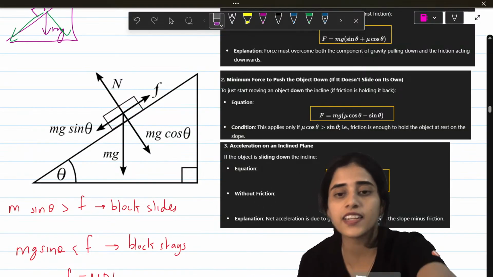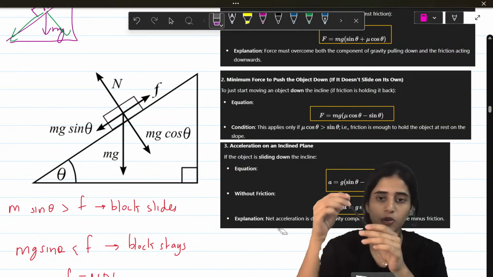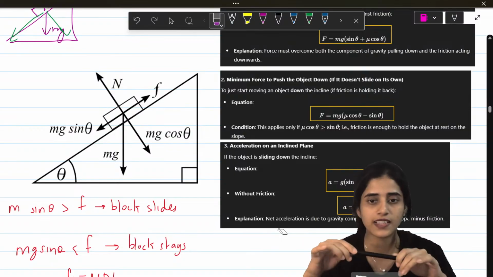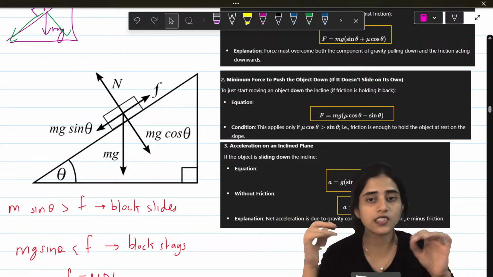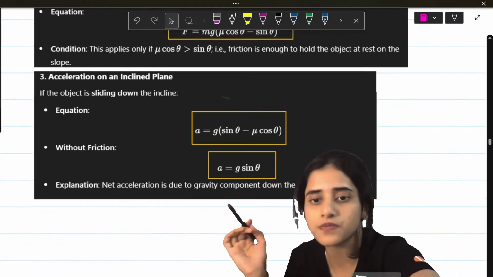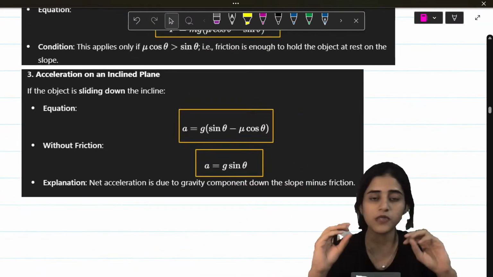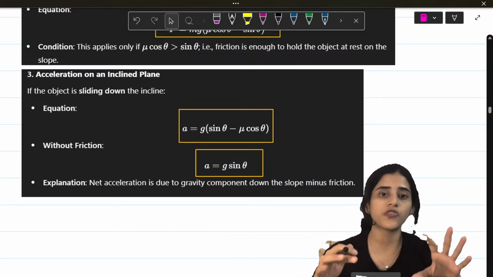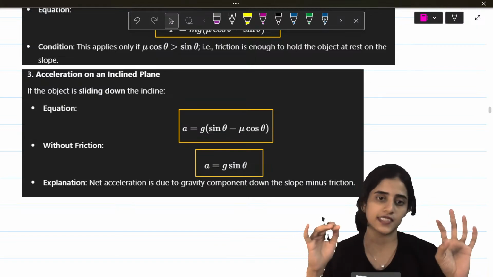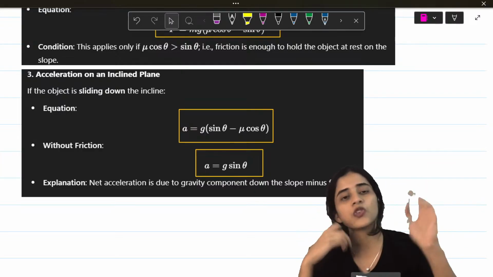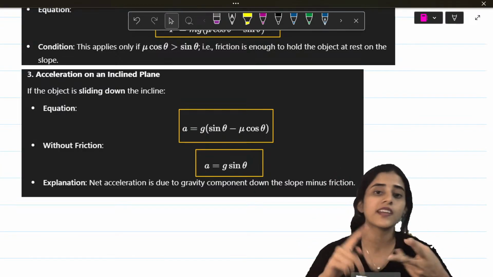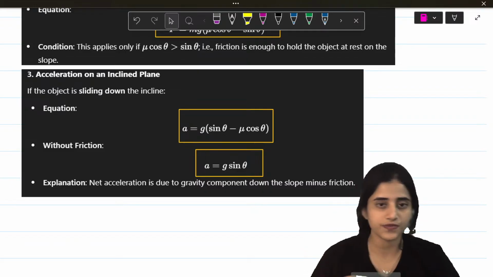Now acceleration on an inclined plane, if this block has to accelerate down, it is basically g sine theta minus mu g cos theta. The mu g cos theta term is friction. So if there is no friction, it becomes only g sine theta. So acceleration will be g sine theta. For the exam, they can give you diagrams like this and ask you to evaluate force and acceleration. Alright.